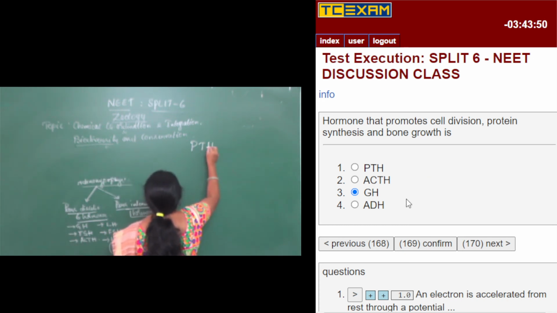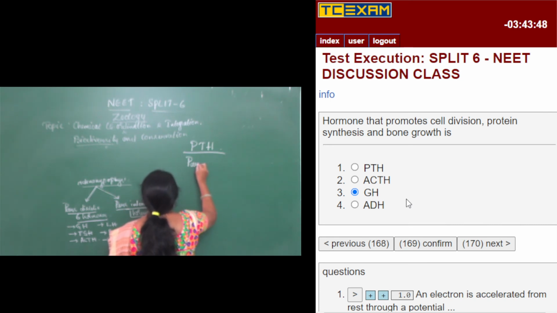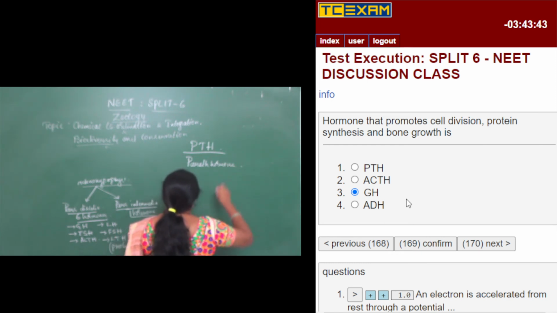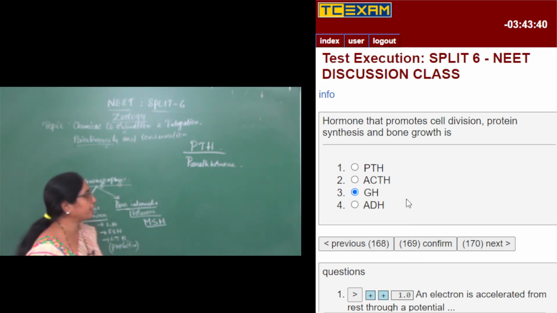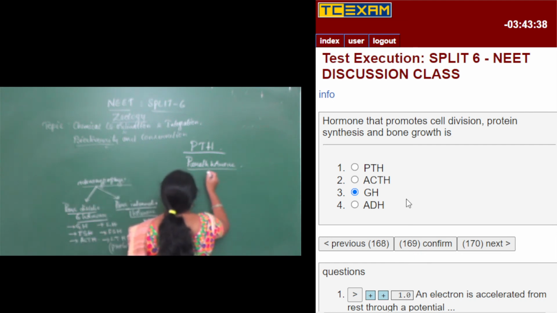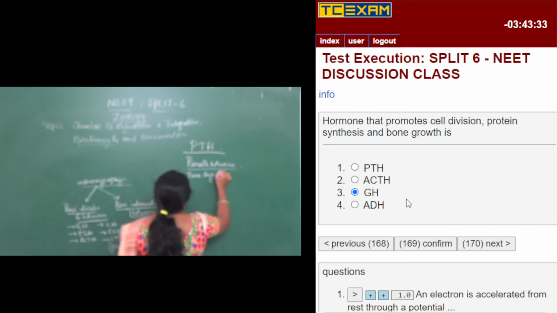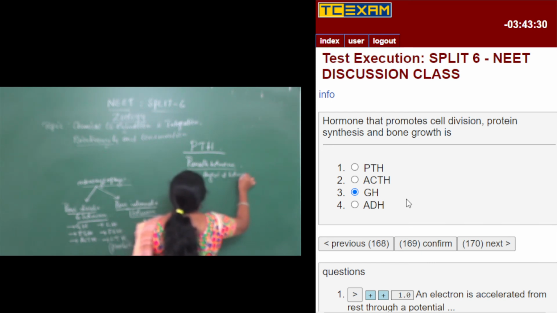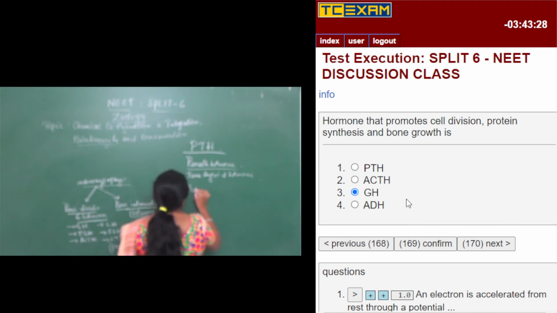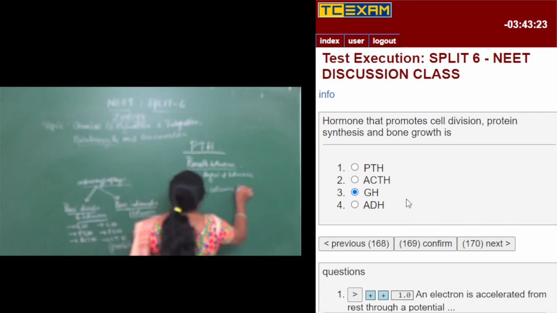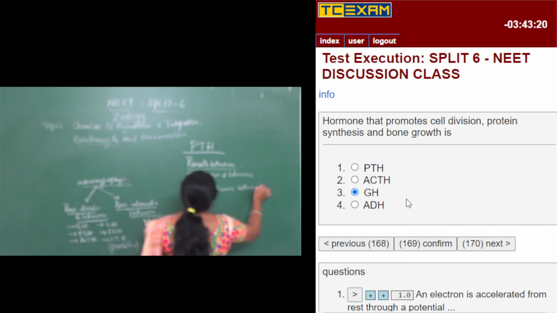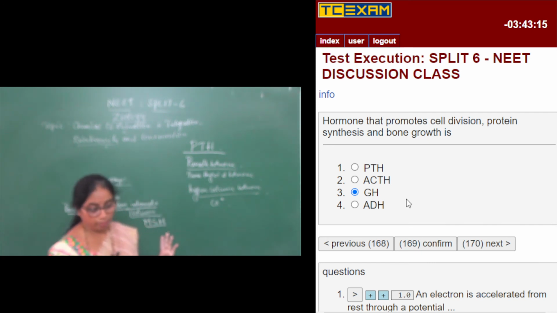PTH is nothing but the parathormone, the parathyroid hormone, also called hypercalcemic hormone, since it is concerned with the calcium levels. It increases the calcium levels in the blood.